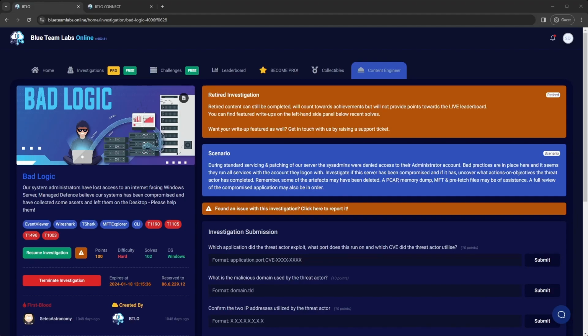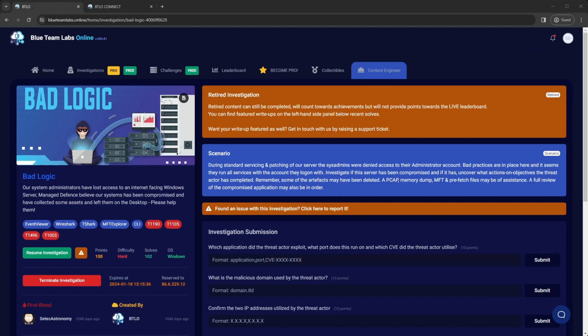Okay, so our system administrators have lost access to the internet-facing Windows server. Managed Defense believe our systems have been compromised and have collected some assets and left them on the desktop. Please help them. And there's a little bit more to the scenario, which is, during standard servicing and patching of our server, the sysadmins were denied access to the administrator account. Bad practices are in place here, and it seems they run all services on the account they log in with. I mean, that happens a lot in the real world still, so it's not uncommon.